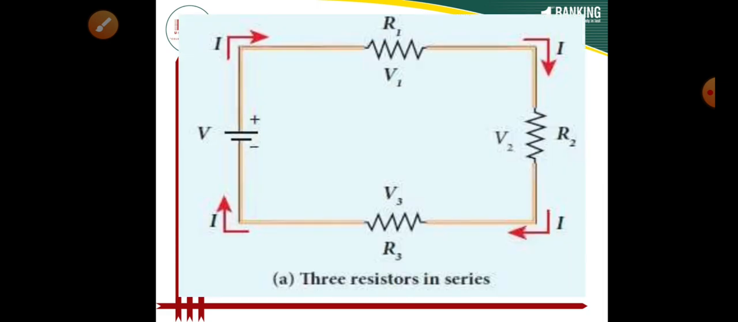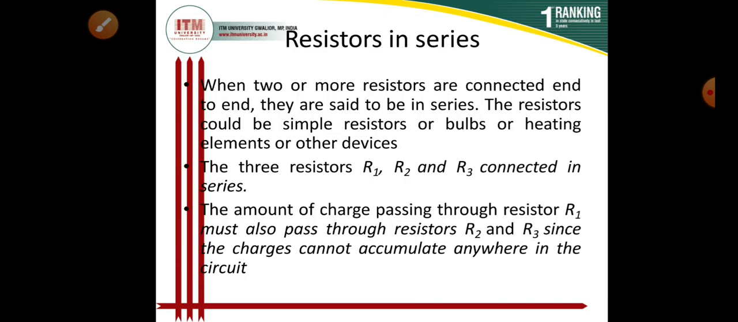So here the resistors are R1, R2 and R3. These are connected in series, that means they are connected end to end. When I'm talking about end to end connection, obviously they are connected in series, and it can be proved here that the equivalent resistance is the total resistance.